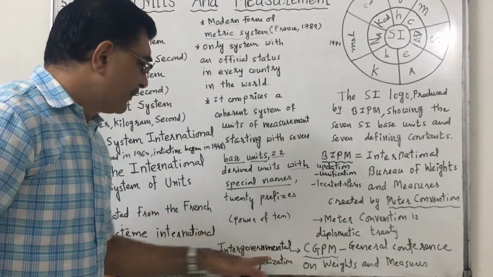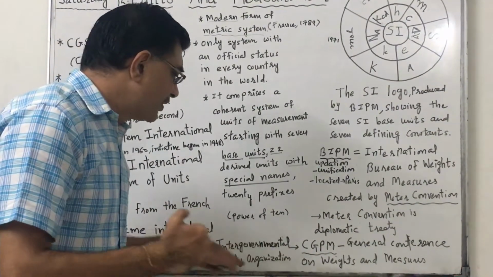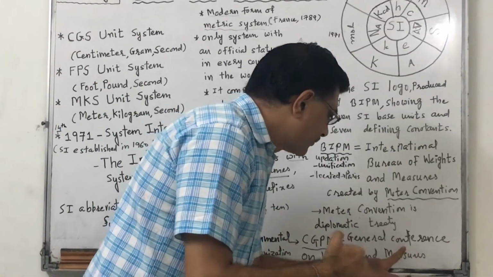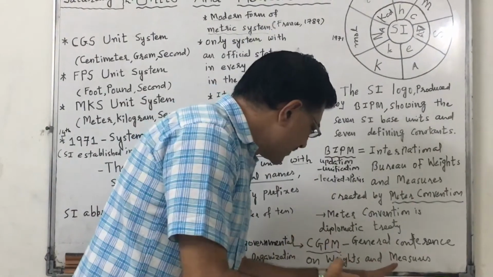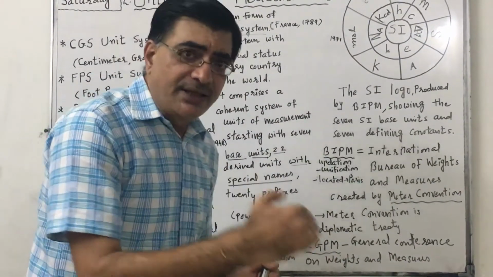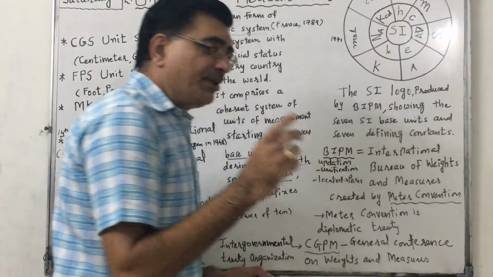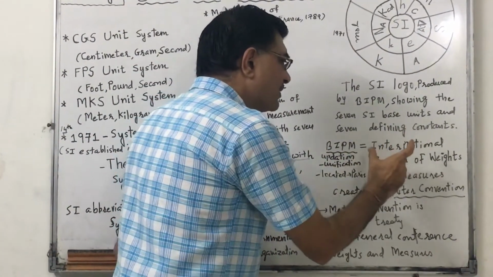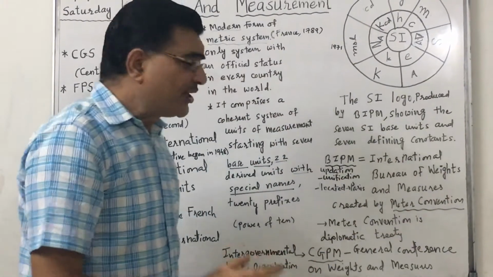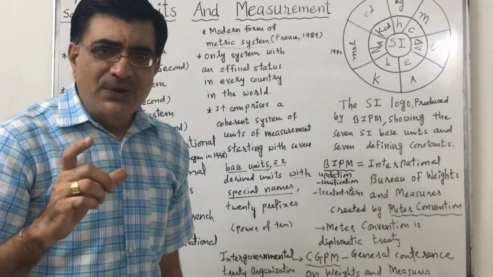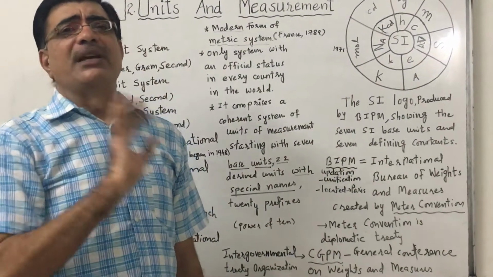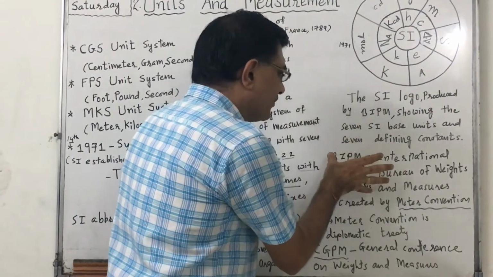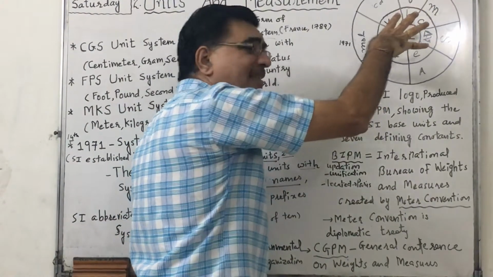It signed a treaty called Meter Convention. Meter Convention formed BIPM, the International Bureau of Weights and Measures, located at Paris. It ensures the unification of measurement across the world. This BIPM prepared this logo of SI.